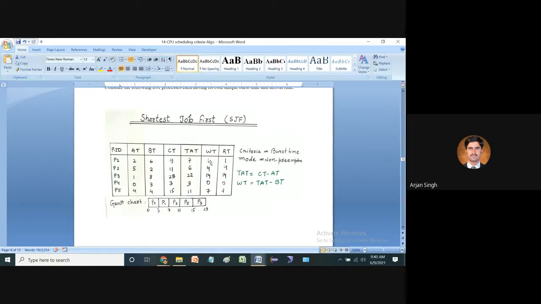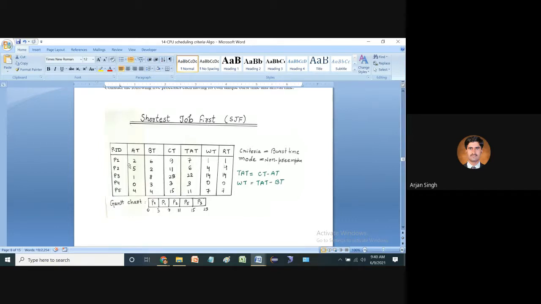So it means that the waiting time of P1 is only 1, because the arrival time of P1 is 2, but it is assigned to the CPU at 3 seconds. So with an arrival time of 2 and assignment at 3, the waiting time required is only 1 second. P1 waits 1 second, and after 1 second it is assigned to the CPU. It's a very simple technique, right?